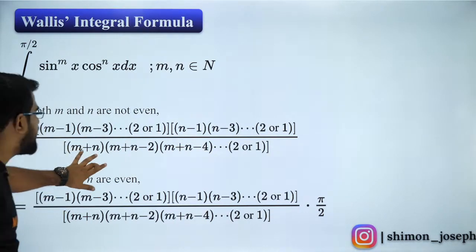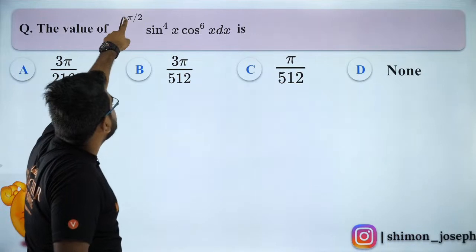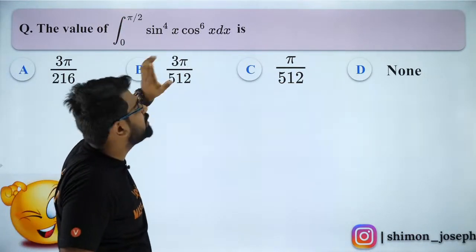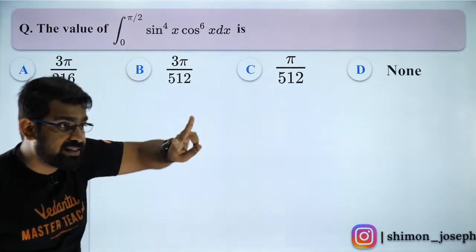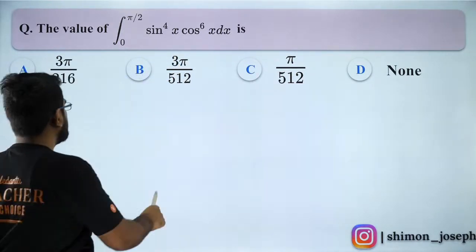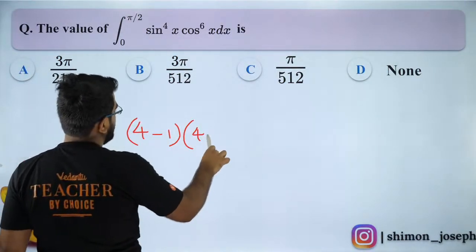Yes? Fantastic job, guys. So please try to solve it. Very simple application of Wallis formula. So see here, 0 to pi by 2. So Wallis formula can be applied. M and n both are even. So I have to apply the second set of formula. Use that, get the answer, you're done. So it will be basically what? 4 minus 1, 3. 4 minus 3.